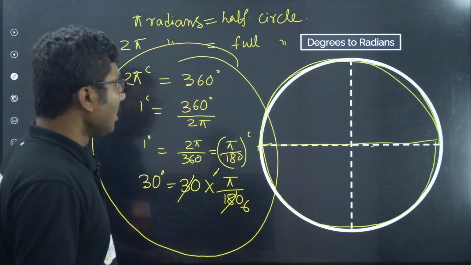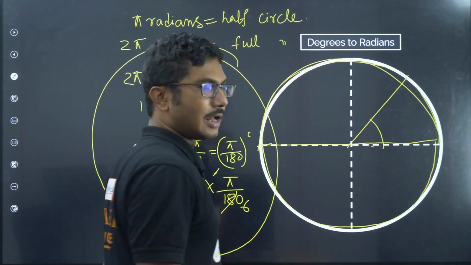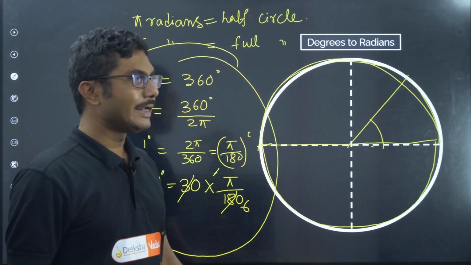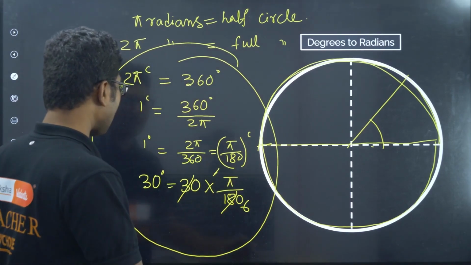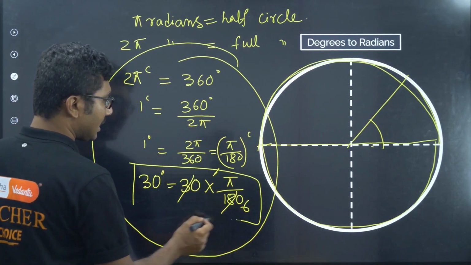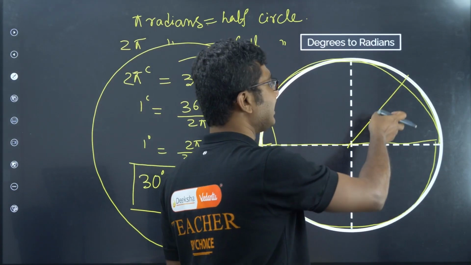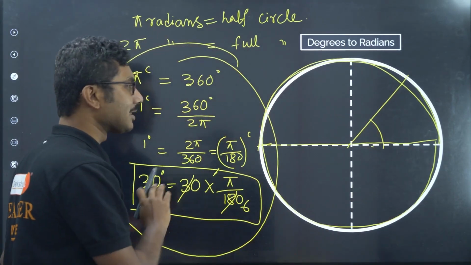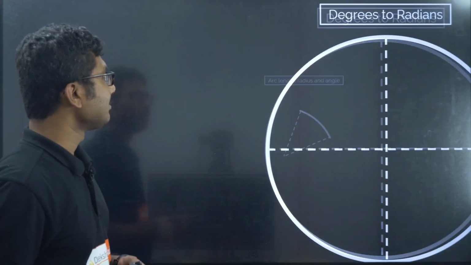Next, you understood? So this is the angle. It may be represented in radians or it may be represented in degrees. Both are the same representation, only the values are different. Radians are given in terms of the path traversed in a circle. Degrees do not require a circle, but radians require a circle. Okay, now let's move on.